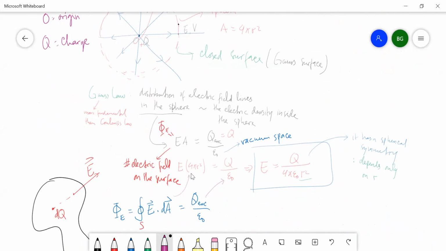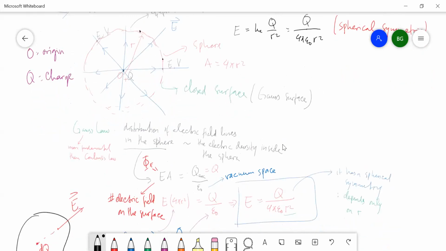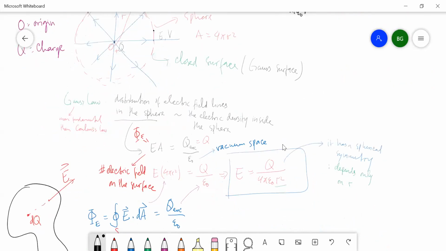Maaf, saya ada kesalahan. Ini harusnya bukan Q kecil, ini Q besar. Sorry, ada kesalahan yang saya tulis.